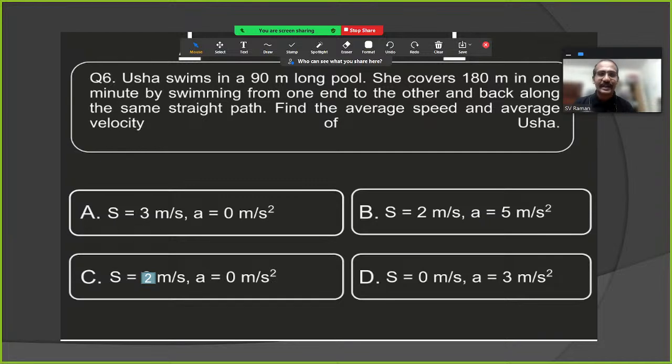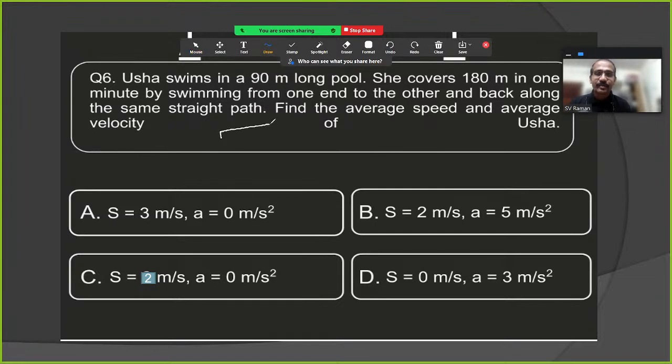Here there is a slight error. It's not average velocity, let's say acceleration. What is her acceleration? Of course velocity is also the same part, but acceleration is the right question over here because the options are given in meters per second square as acceleration units. Now, what is the given data? Always find out what the given data is.